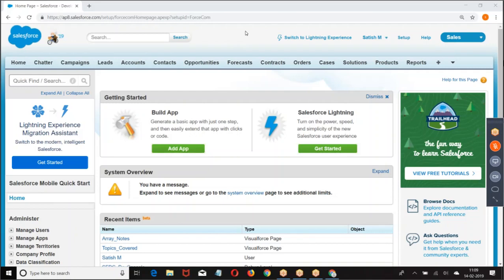What is this collection? Collection can increase or decrease the size based on your requirement. They will not specify that I have 10 size, I have 20 size, I have 50 size. They say I am blank. If one person is coming, 1. Second person is coming, I will increase to 2. Third person, 3. One person left, decrease to 2. One more person left, decrease to 0. 10 people came, I will increase to 10. 100 people came, increase to 100. Now 40 people left, decrease to 60. 30 people left, decrease to 30.